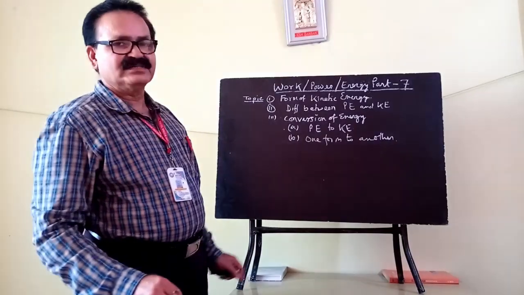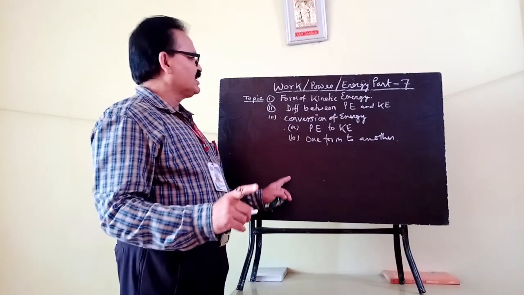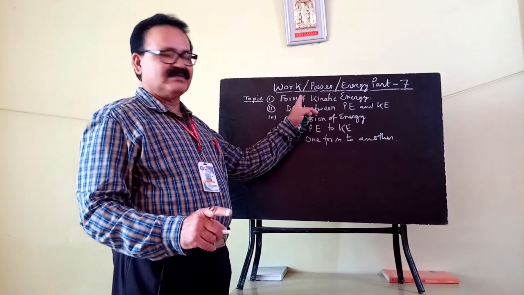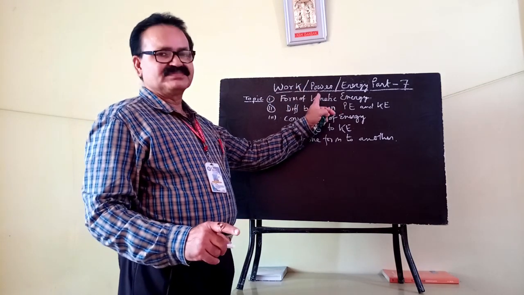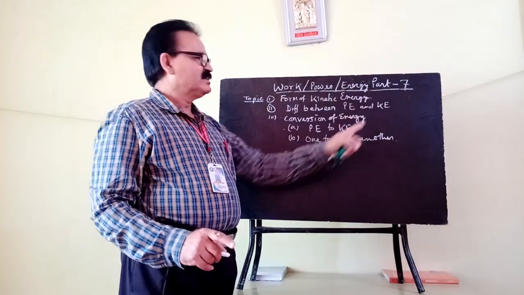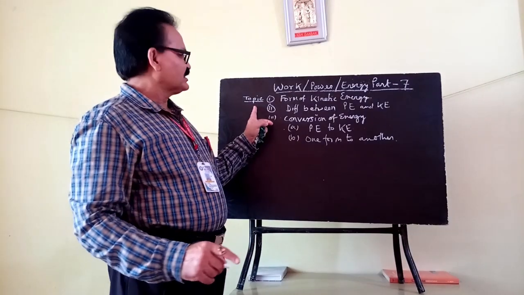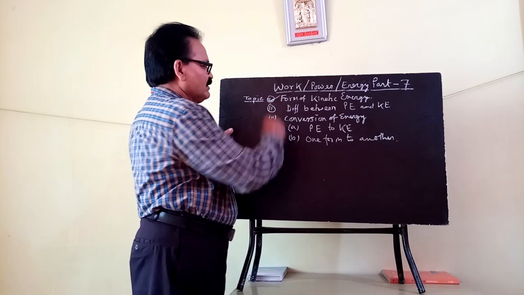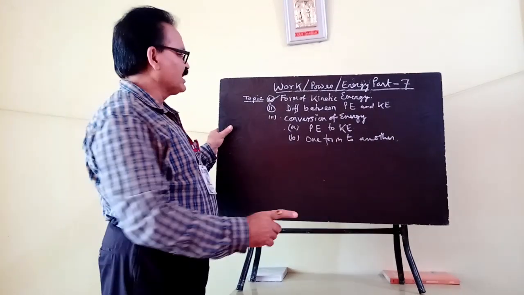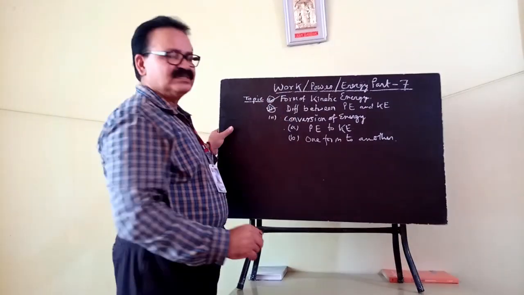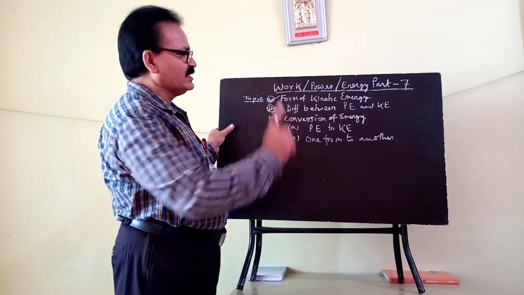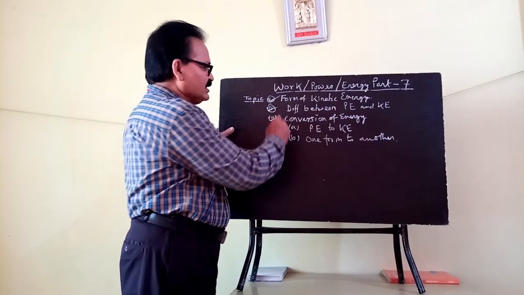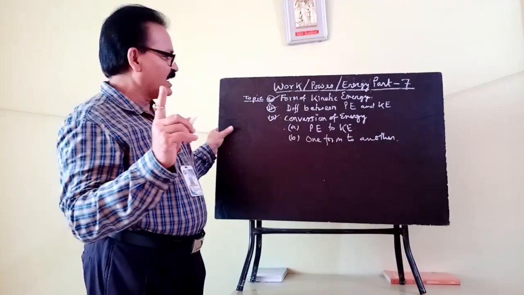Okay, dear student, today our next part of this chapter, that is work, power and energy. So today's part is part 7. In this part, I will explain to you the forms of kinetic energy. Our topic will be forms of kinetic energy. Number 2 is the difference between potential and kinetic energy. And number 3 is conversion of energy.